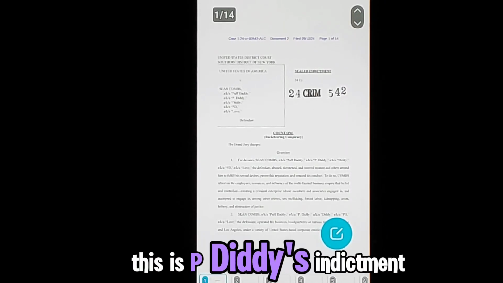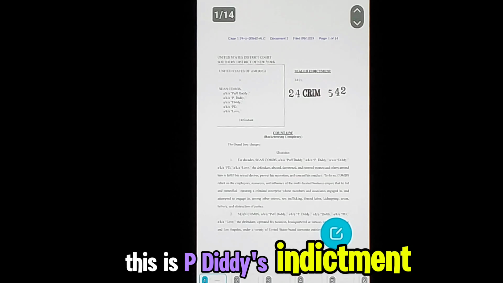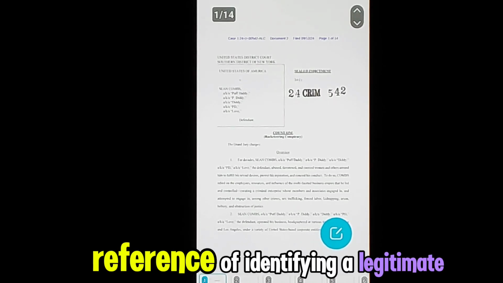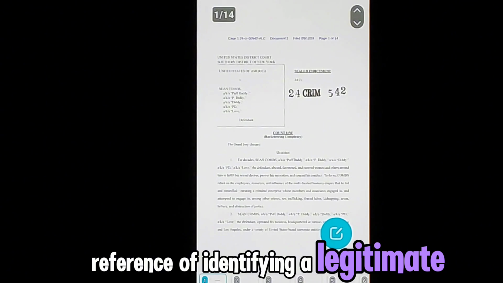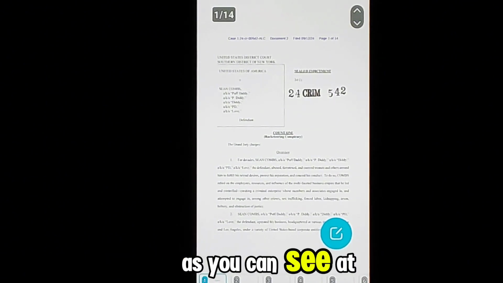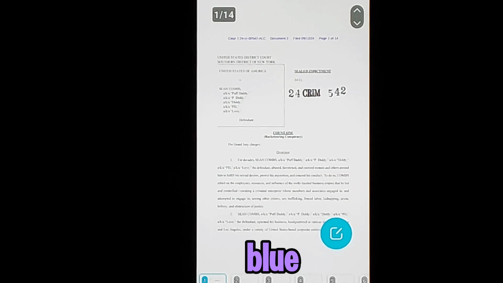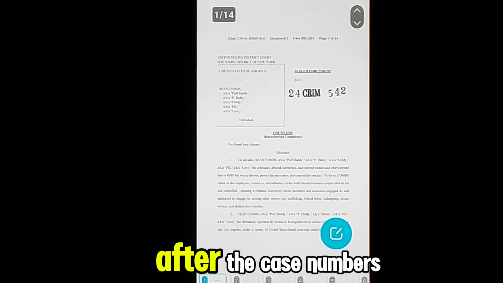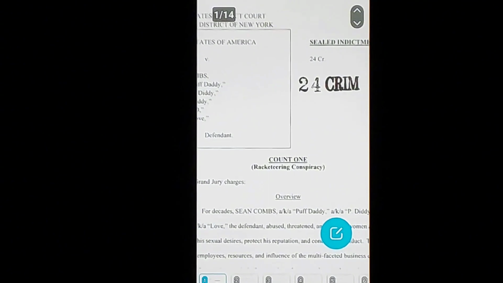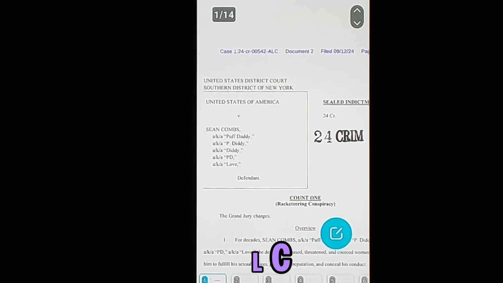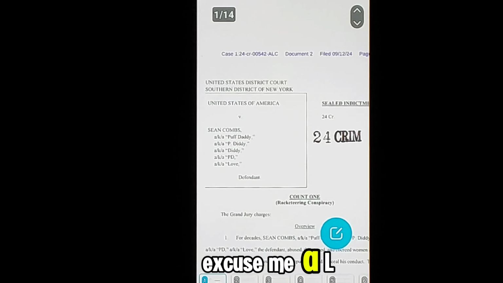This is P. Diddy's indictment form, and I use this just for reference of identifying a legitimate filing recorded with the court. As you can see at the top, it's highlighted in blue. Also highlighted in blue after the case number, you see the initials ALC.